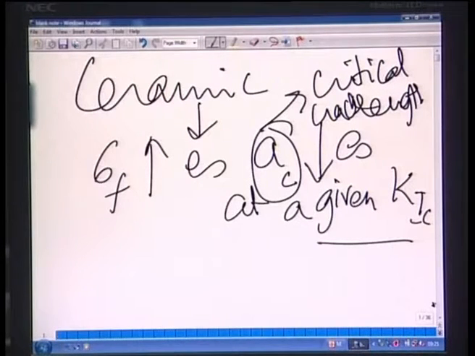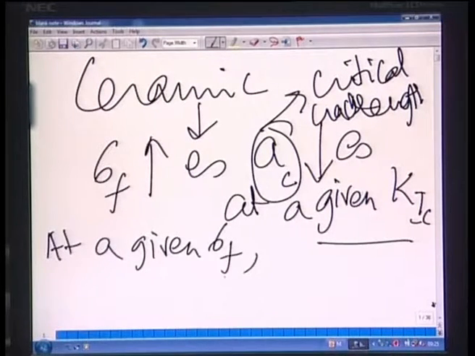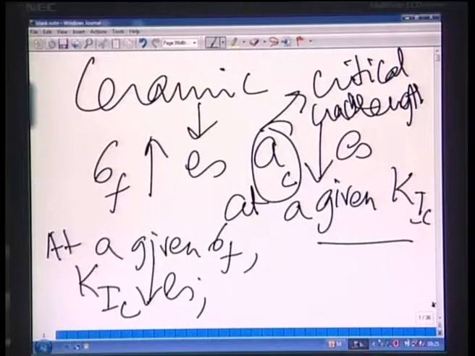The other thing is that at a given sigma f value, when the fracture strength is constant, if K1C decreases, then your AC, the critical crack length, decreases. For example, K1C goes from 100 MPa square meter to 1 MPa square meter, so you are decreasing the fracture toughness.